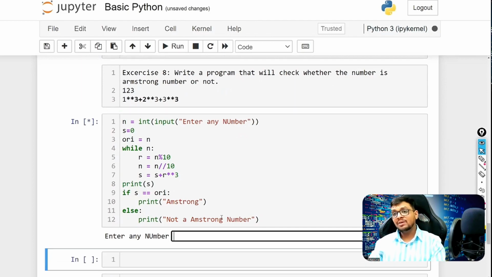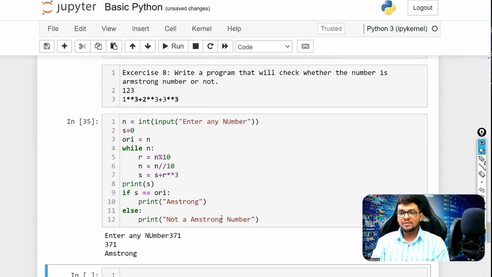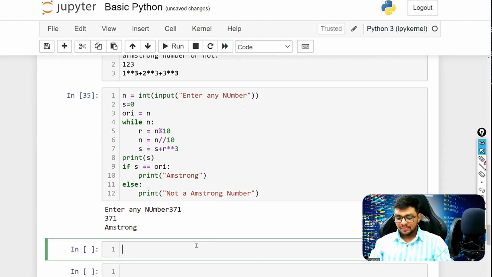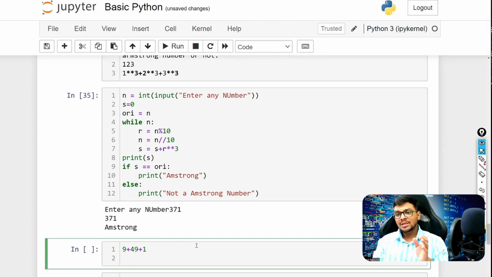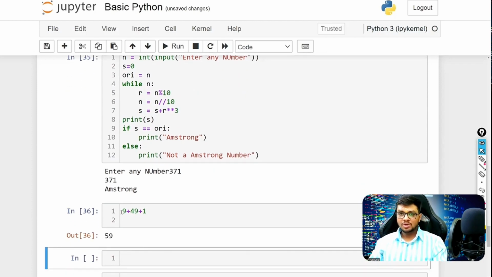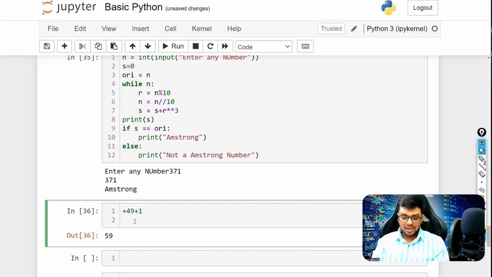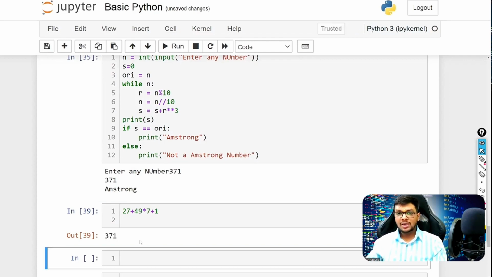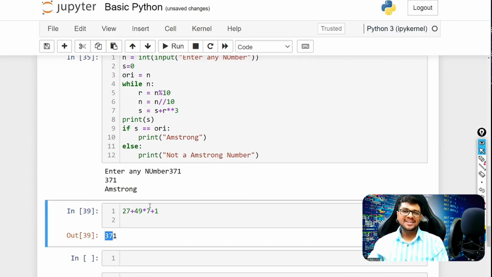But yes, 371 is an Armstrong number. Let's check that. 371. Yes, 371 is an Armstrong number. 3 square is 9, 7 square is 49, plus 1. But we want cube here. So 3 cube is 27, plus 7 cube is 49 into 7, whatever it is, plus 1, that is 371. That is why it is an Armstrong number.